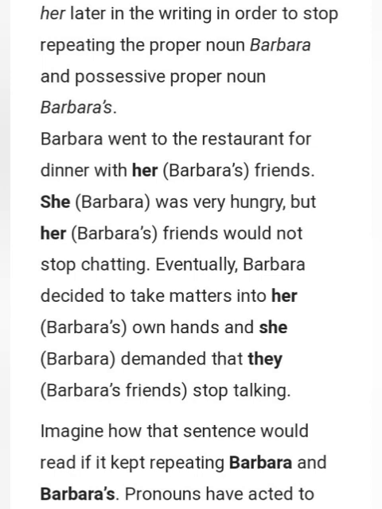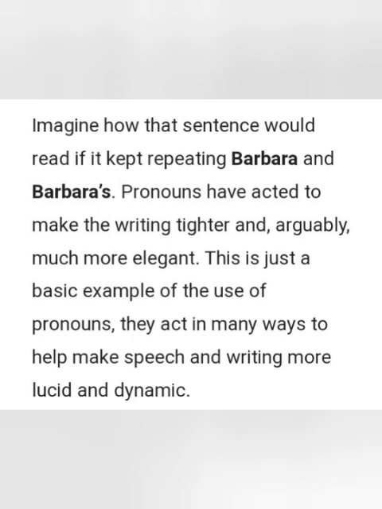Imagine how that sentence would read if it kept repeating Barbara and Barbara's. Pronouns have acted to make the writing tighter and arguably much more elegant. This is just a basic example of the use of pronouns. They act in many ways to help make speech and writing more lucid and dynamic.